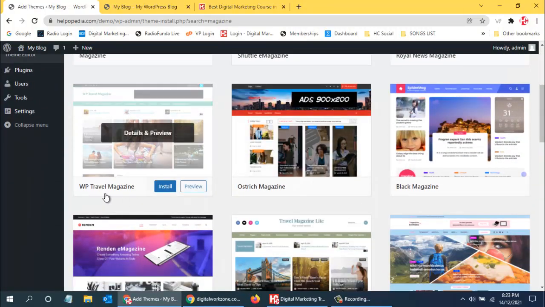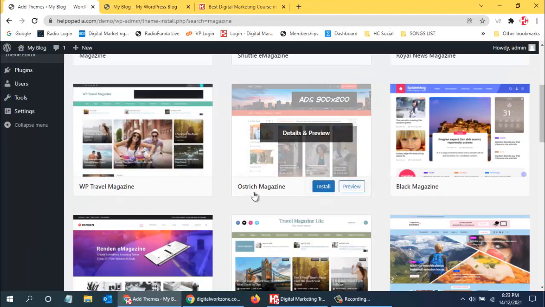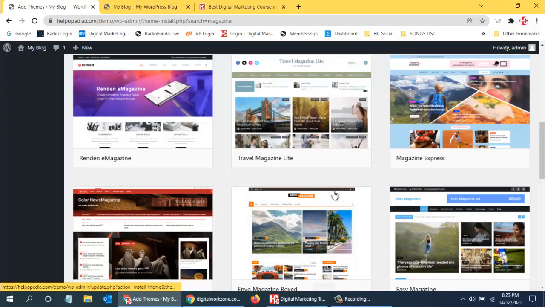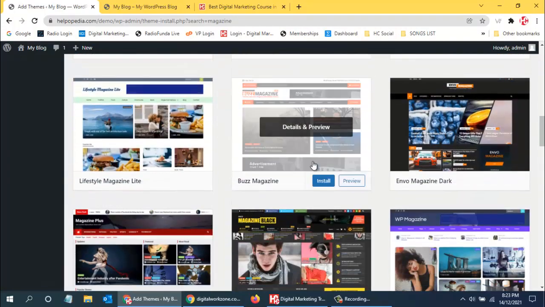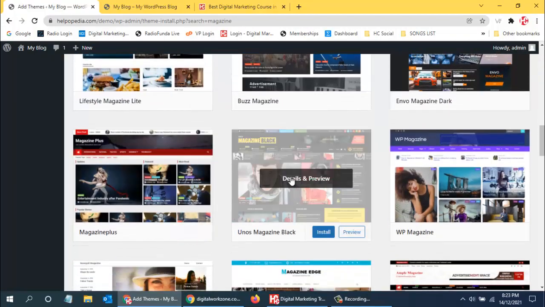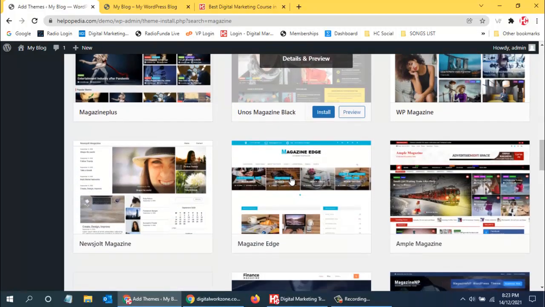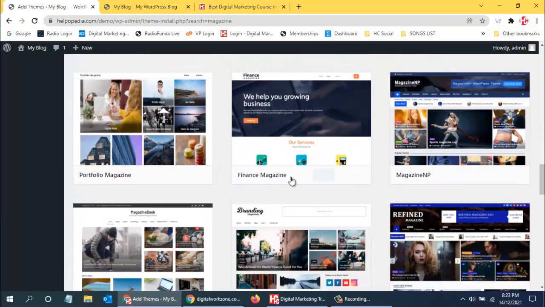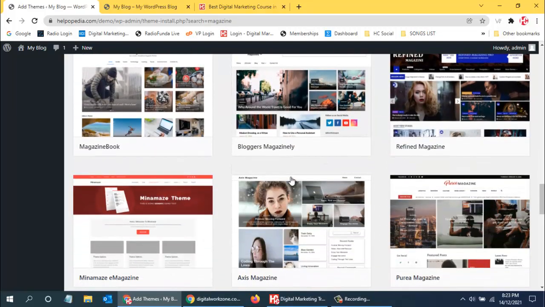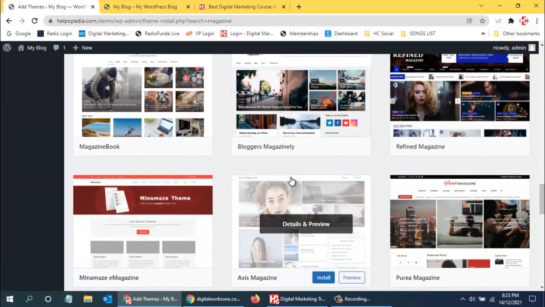You can see this is WordPress travel magazine, ostrich magazine, black magazine. Like this there are lots and lots of themes available, millions of themes. We can use any of these themes in our website. So let us see what we can use over here. We will install any one of the themes.